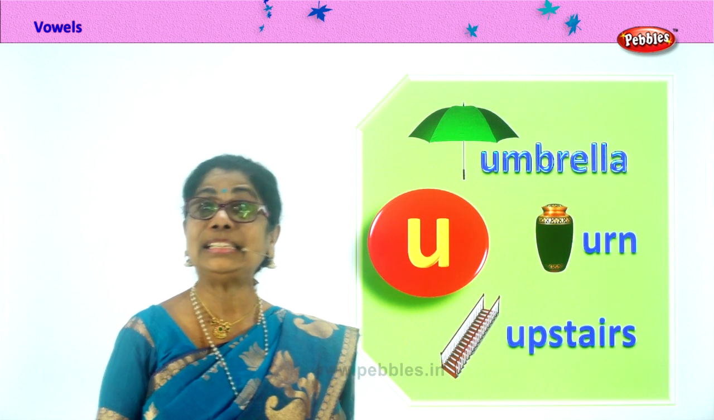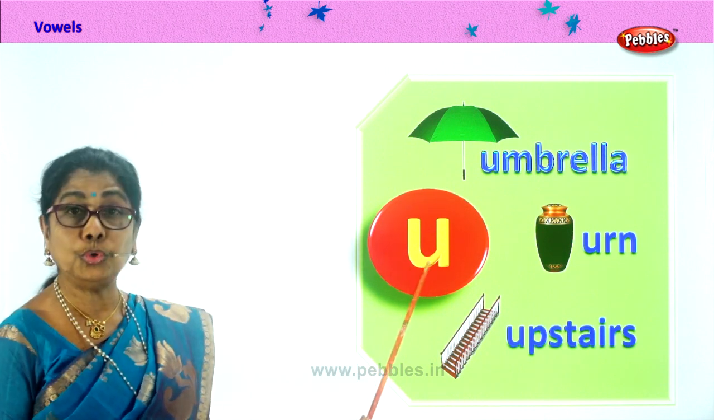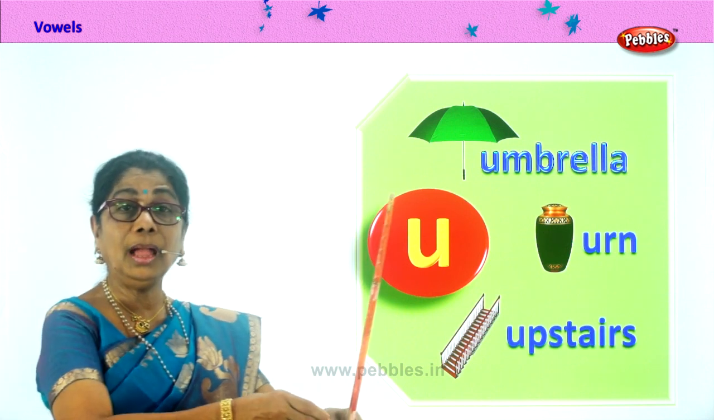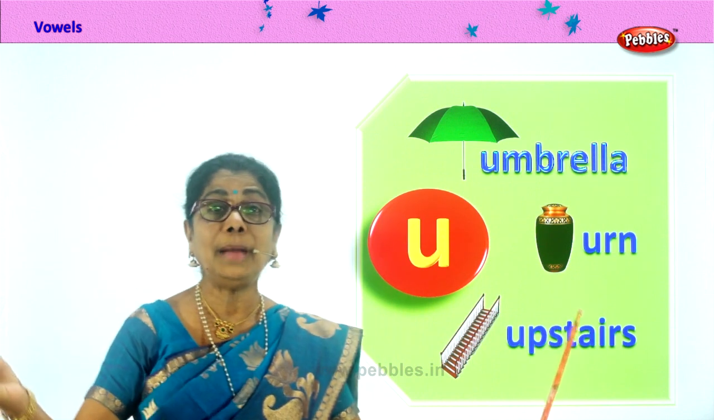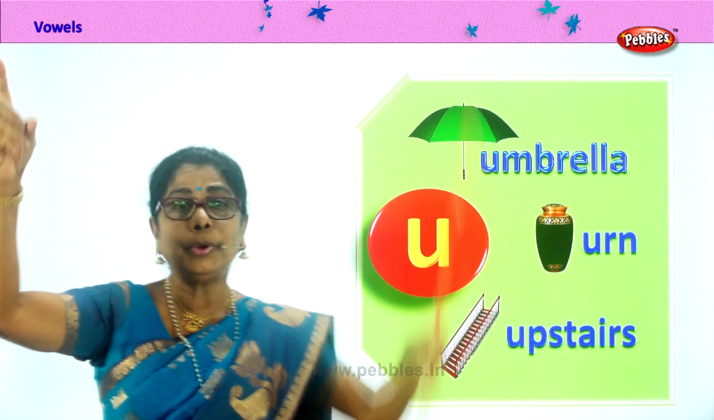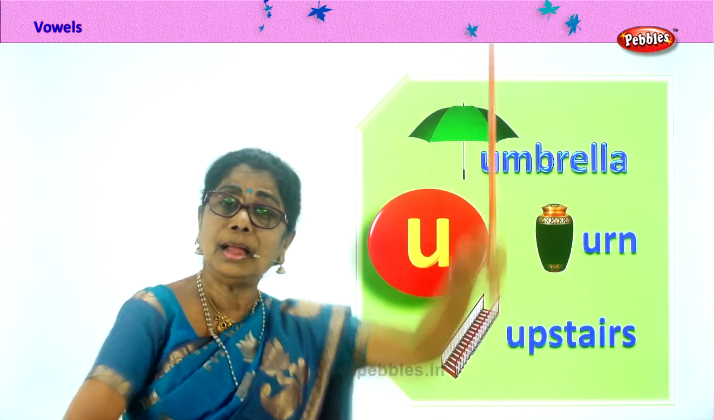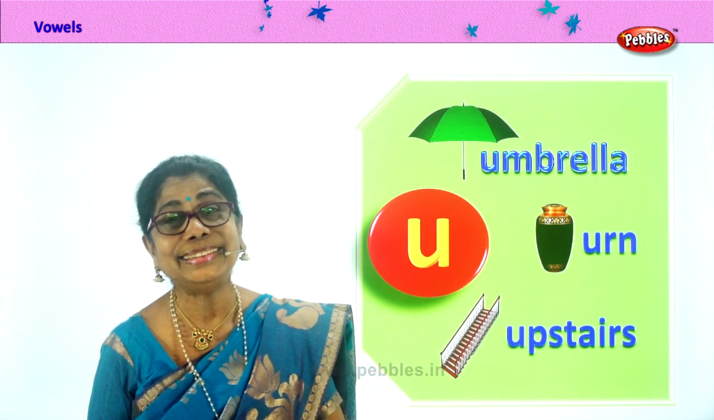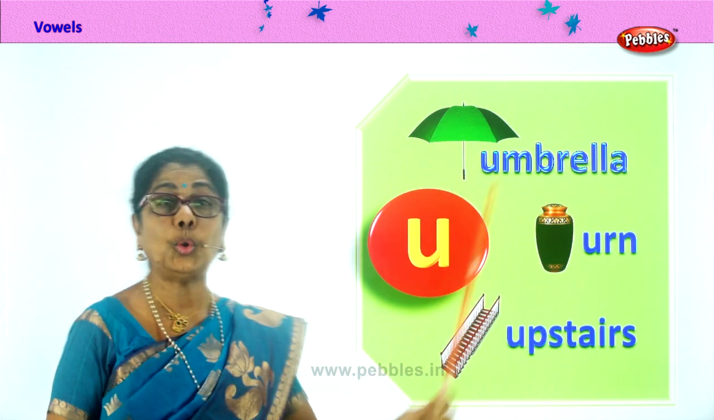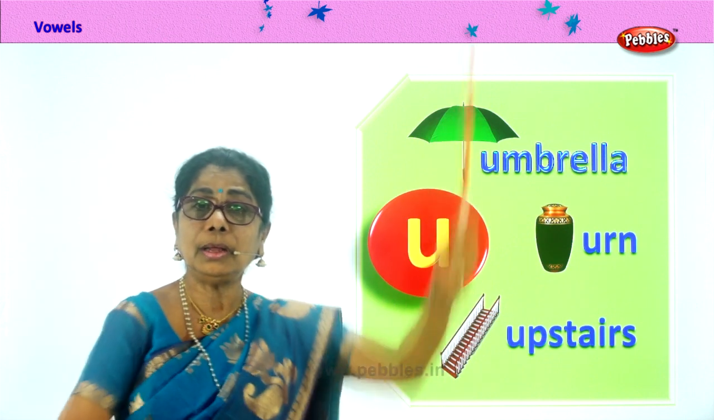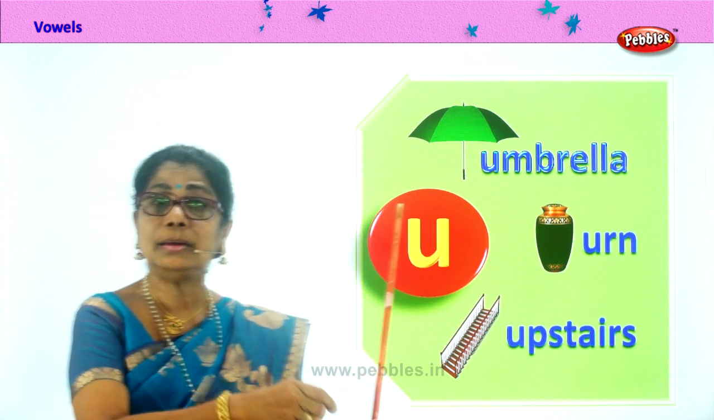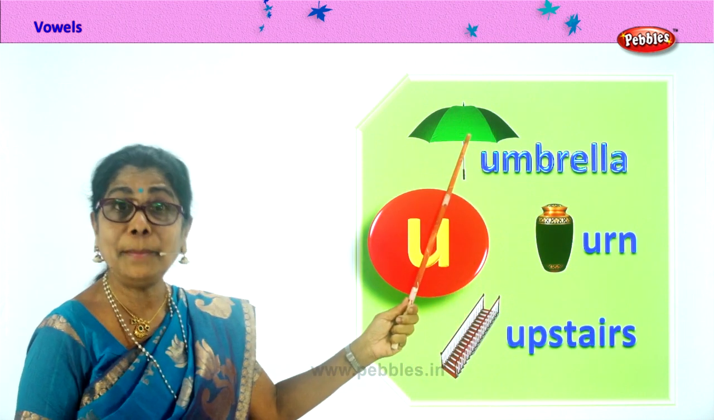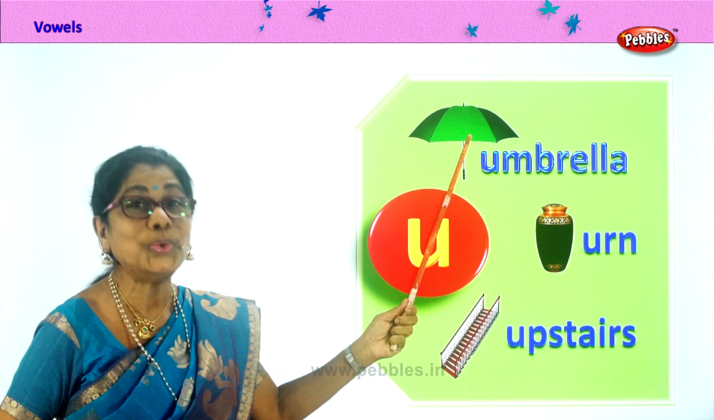Now, let's remember the sound of U. Hold the umbrellas, children. Let's sing the song. Up go umbrella, up go umbrella, up go umbrella, when it starts to rain. Take it again. Up go umbrella, up go umbrella, up go umbrella, when it starts to rain.